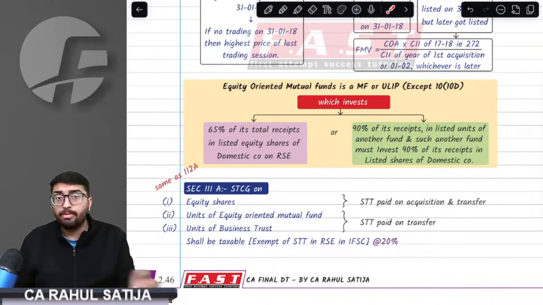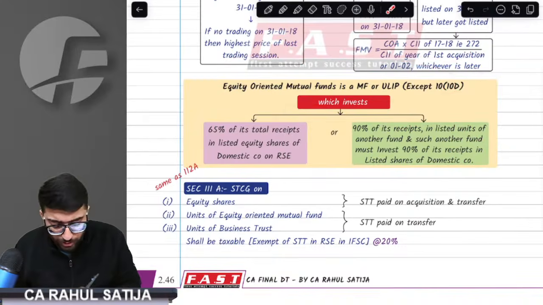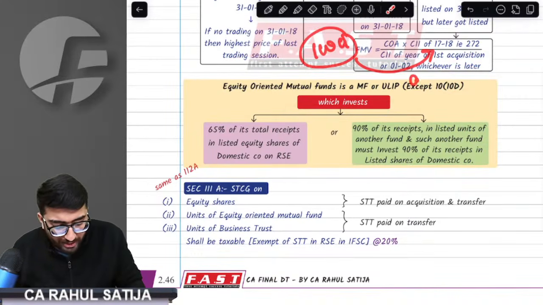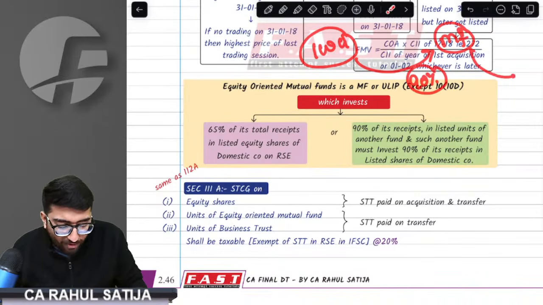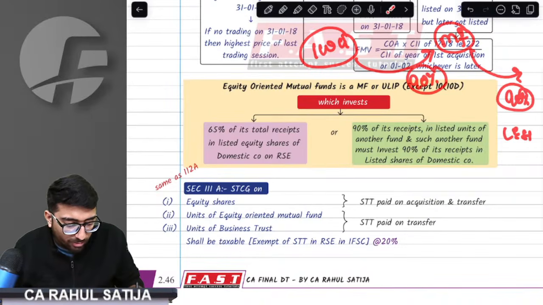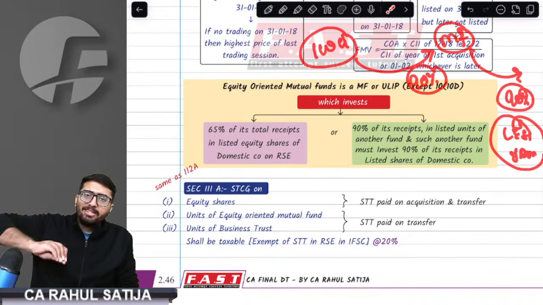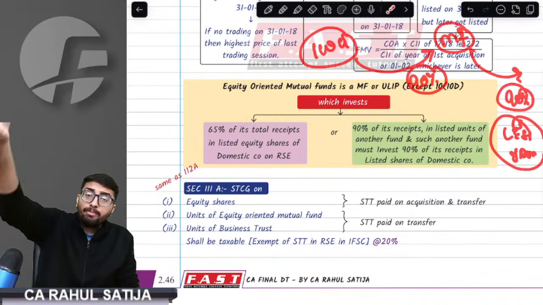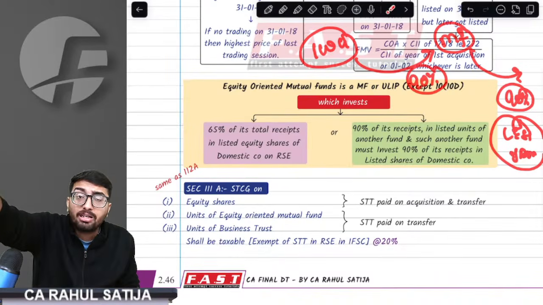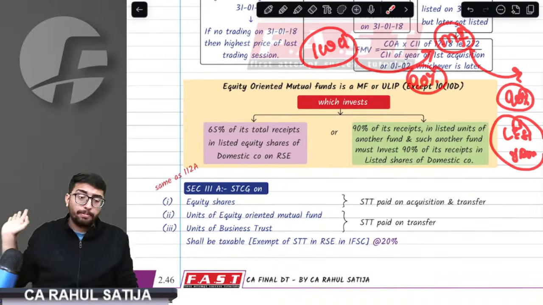In another way, I can become equity oriented. Now, what does that other provision say? The provision says, if out of the 100 crore proceeds I have, I invest 90% in a mutual fund which in turn invests 90% of its total receipts in listed equity shares of domestic companies.